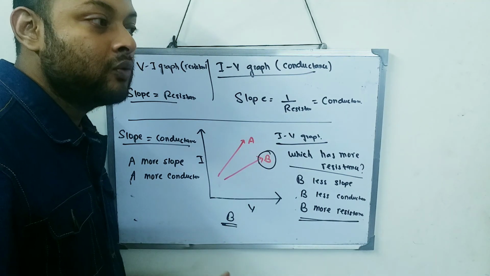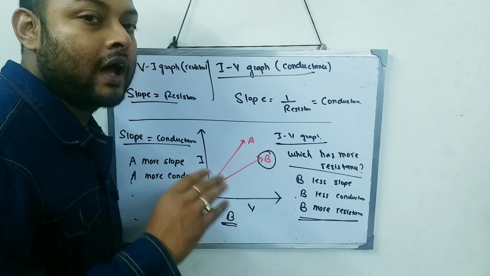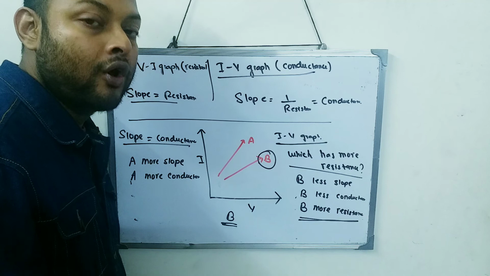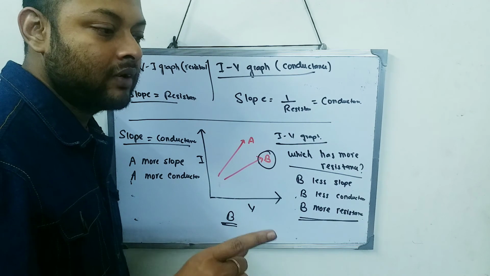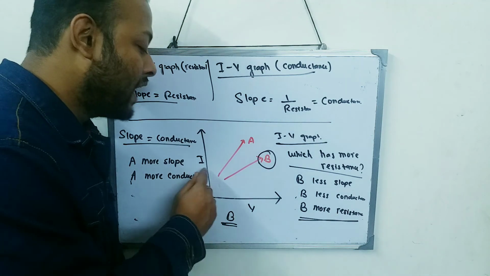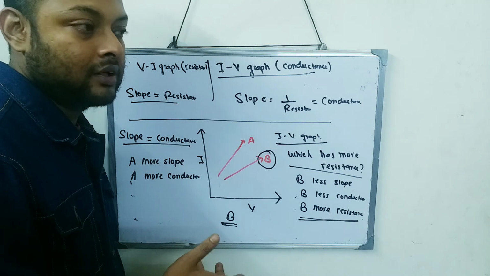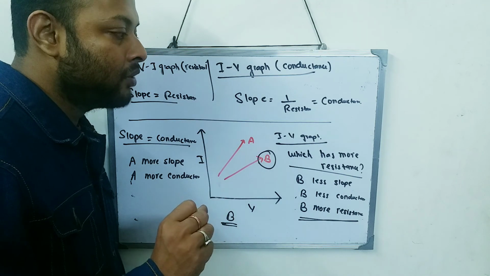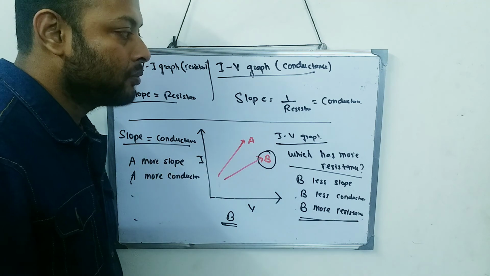So in the exam you have to see which graph is given, whether it is a VI graph or an IV graph. For a VI graph, the slope will give you the resistance, and for an IV graph the slope will give you conductance. So just remember these small points, and I think you can do this. You can understand this topic very well.